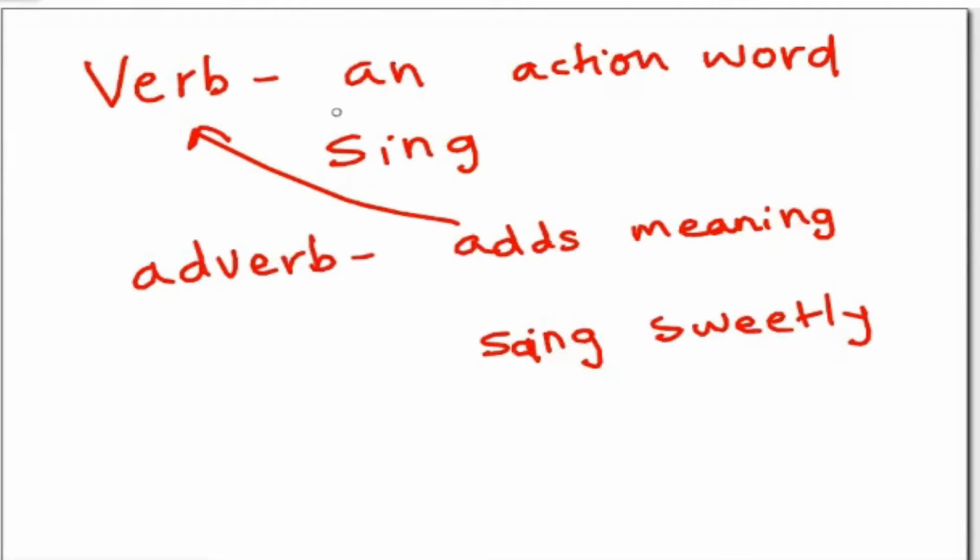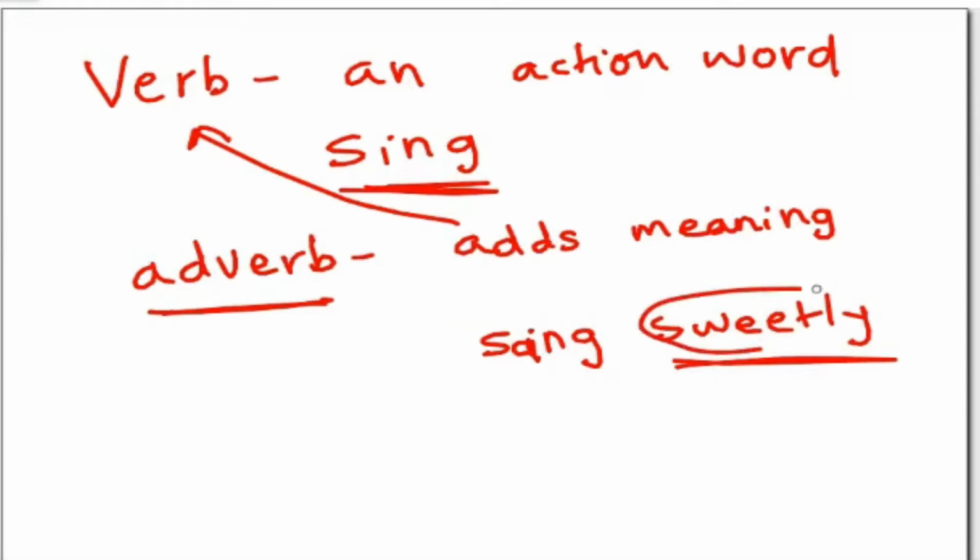Okay. So, what is a verb? A verb is an action word. For example, the verb is sing. Now, if I need to add an adverb to this word, an adverb is something which adds meaning to the verb. So, if I want to add an adverb, I will add sweetly. So I can say Reem sang sweetly. Here the word sweetly is an adverb. Now this is what we learned in our yesterday's lesson.